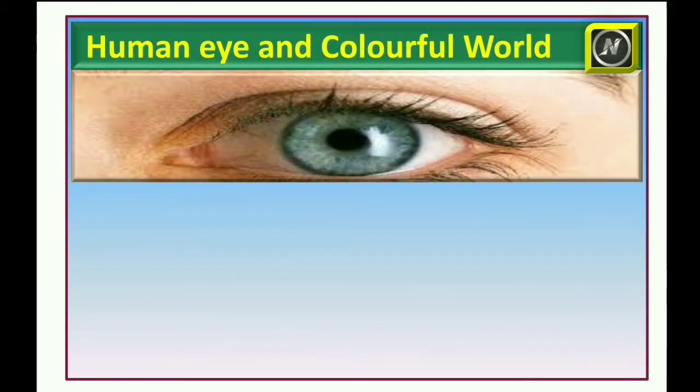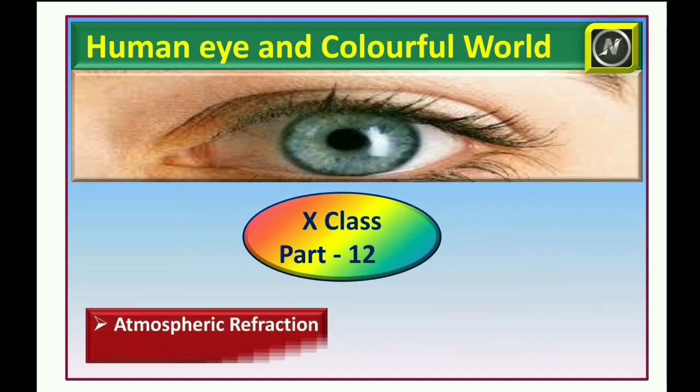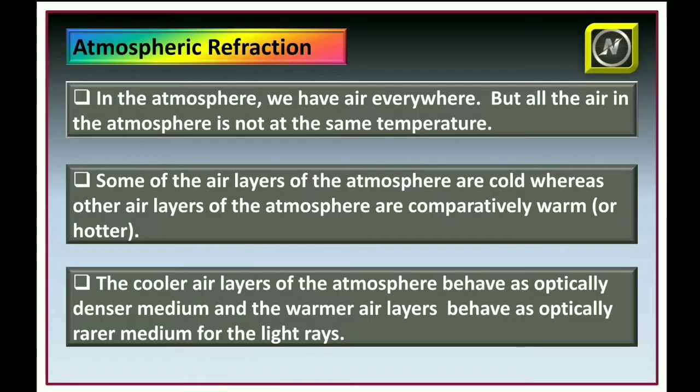Today, Human Eye and Colorful World, Class 10, Part 12. In this session, we are going to discuss atmospheric refraction. What is atmospheric refraction? In the atmosphere, we have air everywhere. But all the air in the atmosphere is not at the same temperature.